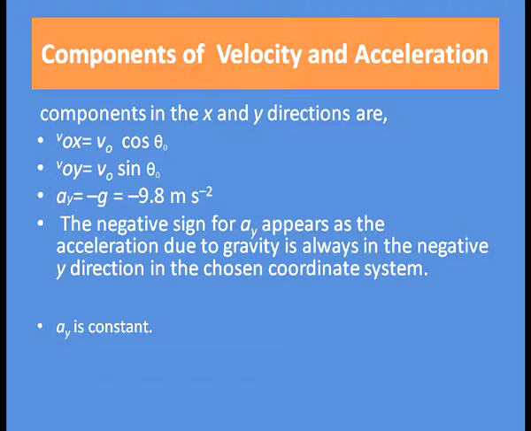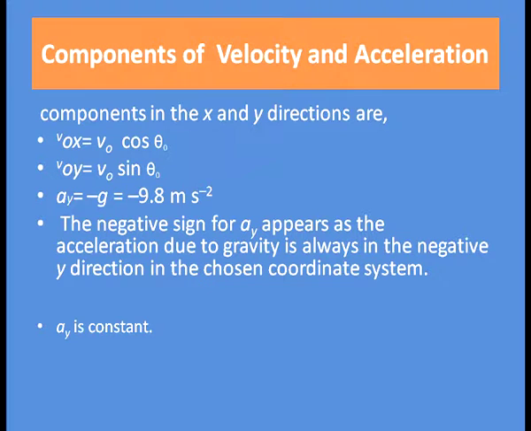Now, what are the components of velocity and acceleration along the x-axis and y-axis? The components in the x and y directions are Vox, that is the component of velocity along the x-axis, which is v0 cos theta 0, and Voy equal to v0 sin theta 0.